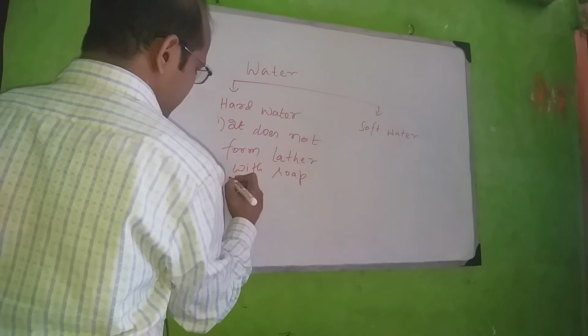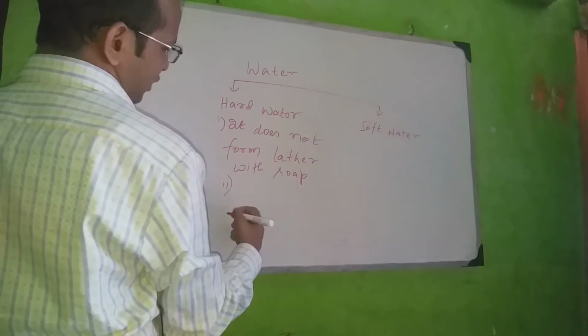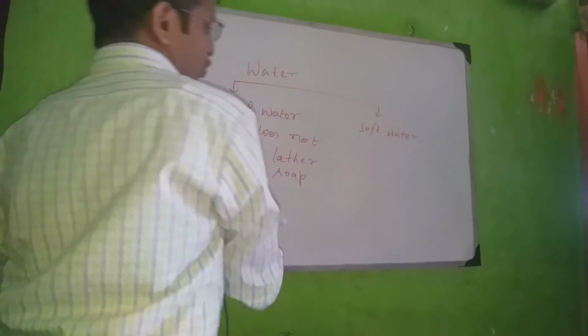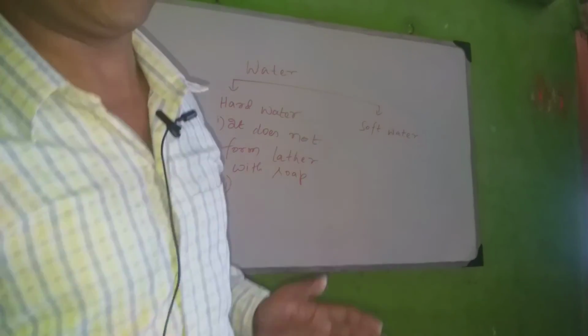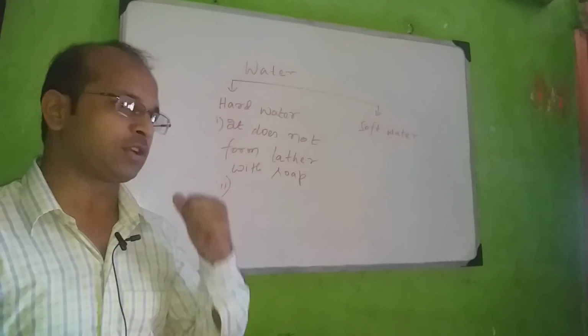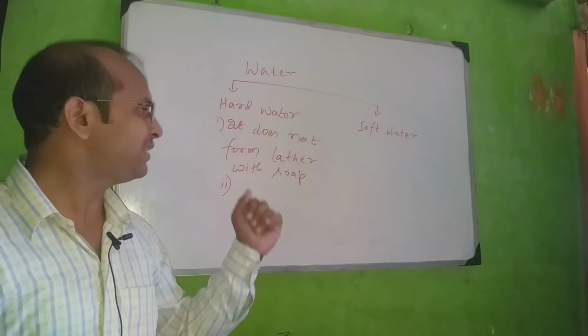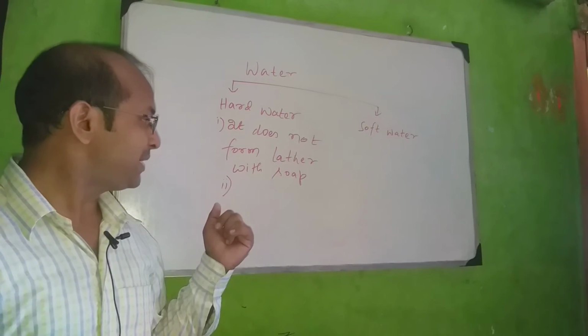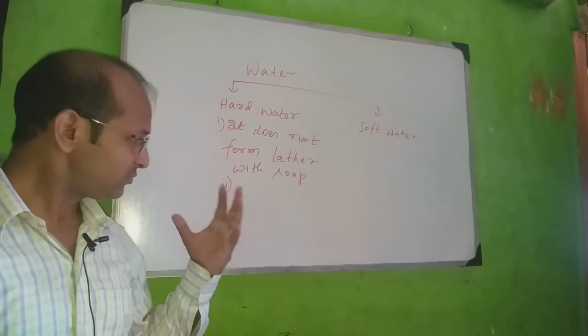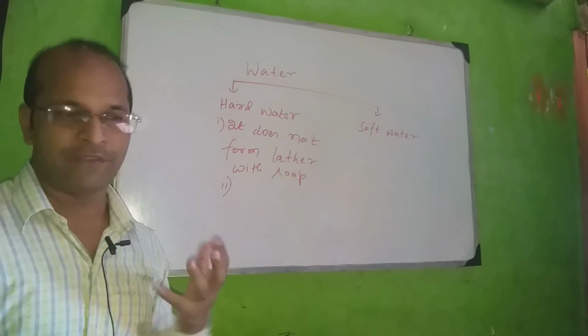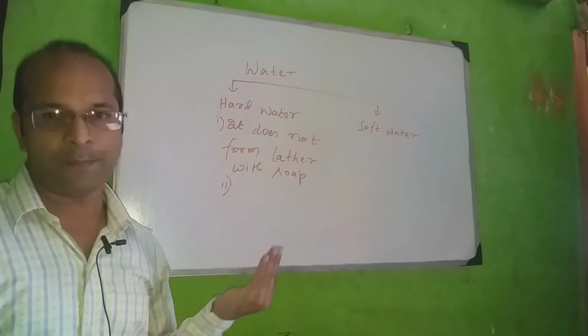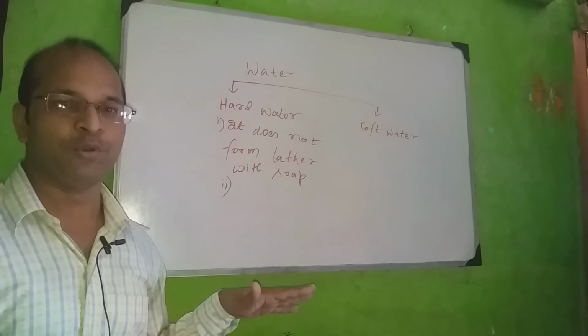Second point is, I am telling you the thing. Suppose in your home there is no soft water, there is only hard water, and you have to wash the clothes. Then what will you do? It will not give lather. Okay, so what happens then? At that time we can use detergents. If you use any detergent of any company, then that will help you wash the clothes.